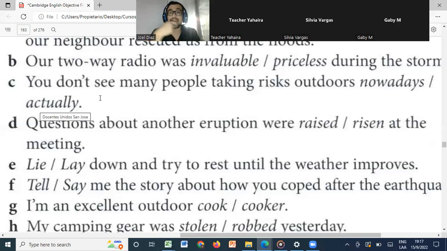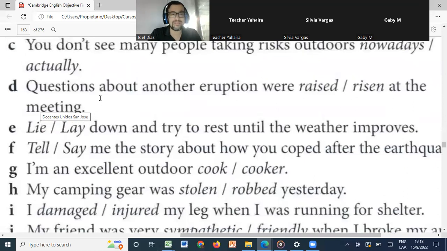Sometimes we get confused, right? We believe that actually is actualmente, but in reality, the meaning of actually is in fact, de hecho. So there are synonyms. You can say, in fact, I am worried about, or actually, I am worried about, right? That is very, very important. Nowadays means hoy en día, today. Okay. Thank you. You're welcome.